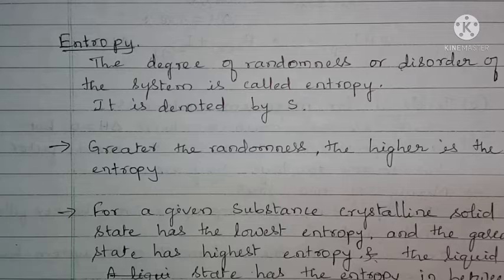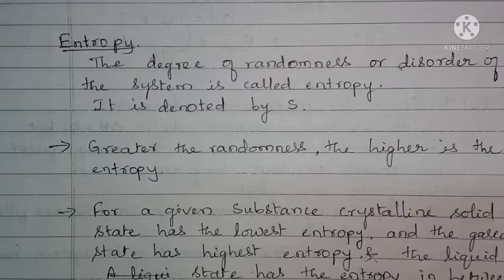For example, take oxygen. When it is in the form of gas, it has maximum entropy. If we liquefy that oxygen to liquid oxygen, its randomness decreases, and entropy decreases. If you cool it again into crystalline solid oxygen, its entropy is minimum.